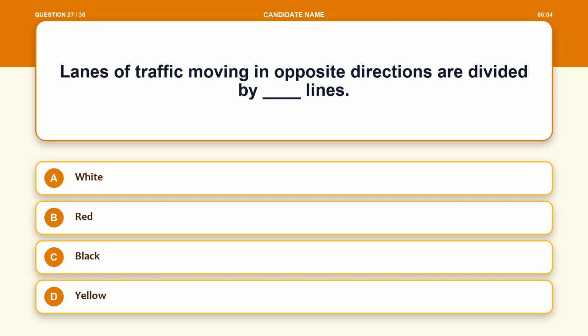Question 27. Lanes of traffic moving in opposite directions are divided by blank lines. Option A, white. Option B, red. Option C, black. Option D, yellow.